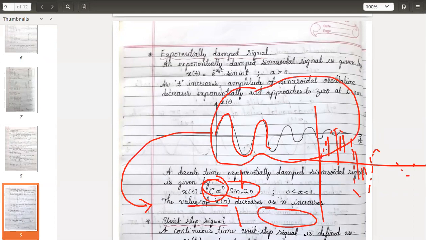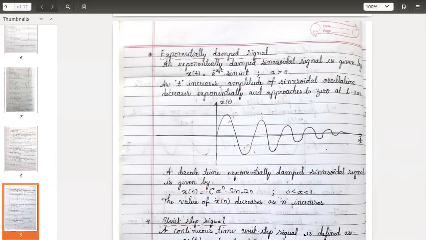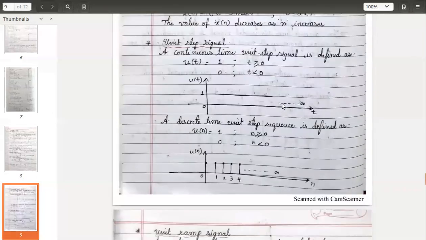Please, I did not do that. It is left to you. Please do it. So this is the third type of elementary signal. Now coming to the next type, the fourth type of elementary signal, the unit step signal. Very important. Whenever signal concepts come, these remaining elementary signals are very important. You should be very well versed with them.